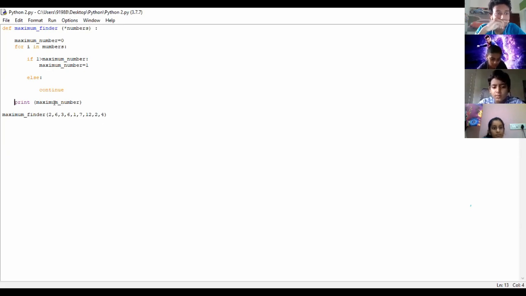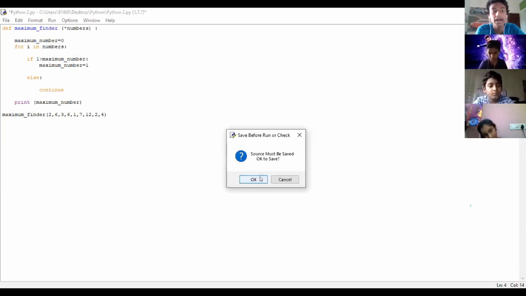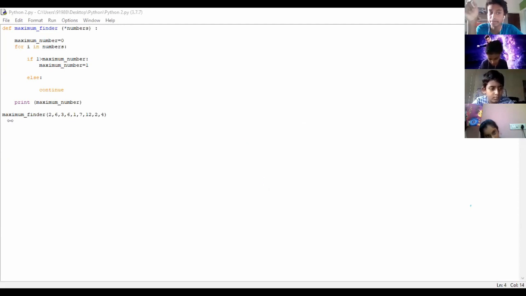And should we write maximum number is equal to 1 or I? It has to be if I is greater than maximum number. It says 1. I got 1. Okay, yeah, so here's a problem with your code. If you look at your if statement, you see you put if 1 is greater than maximum number, it actually has to be I.